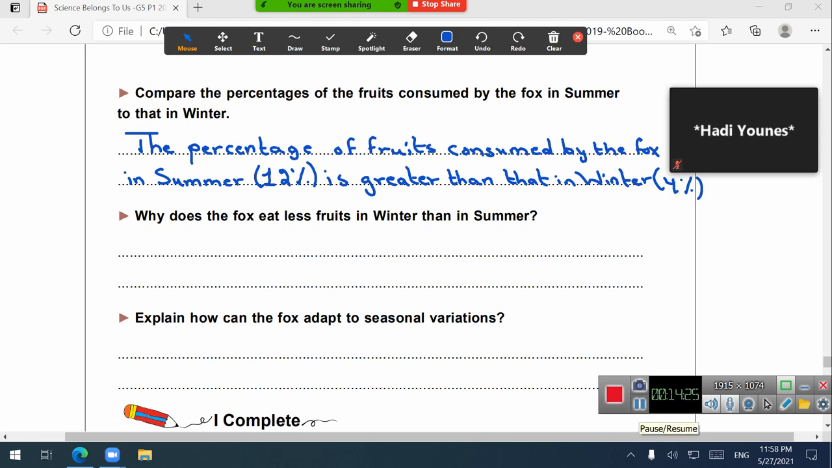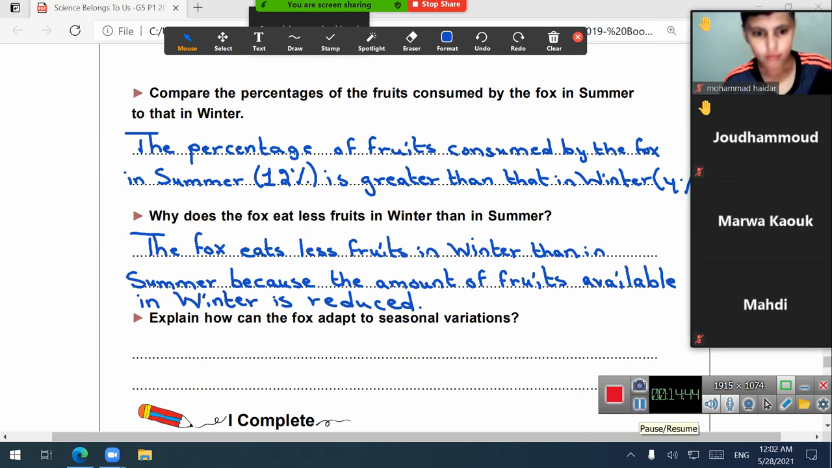Now, why does the fox eat less fruits in winter than in summer? That is what you have answered before, which is in winter there are no more fruits like in summer, right? As you said before. Excellent. So let's write the answer now. The answer is as follows. The fox can eat less fruits in winter than in summer because the amount of fruits available in winter is reduced. It means it is little.